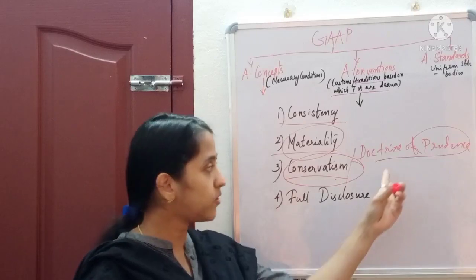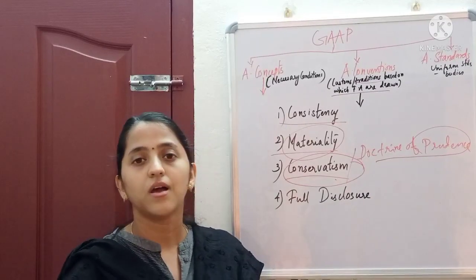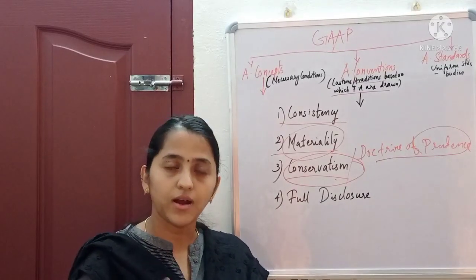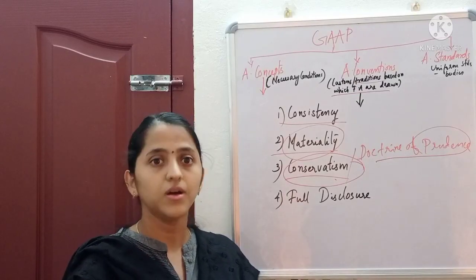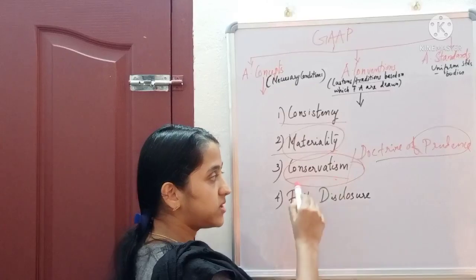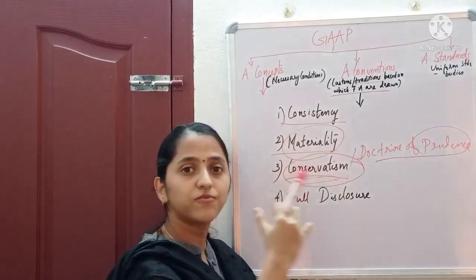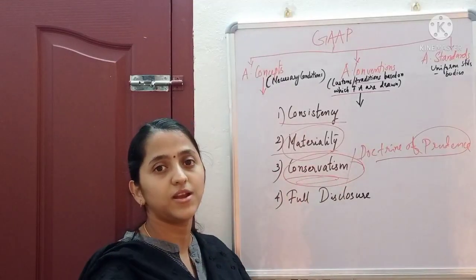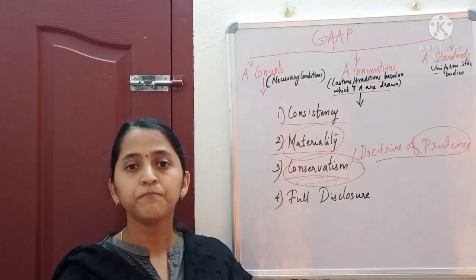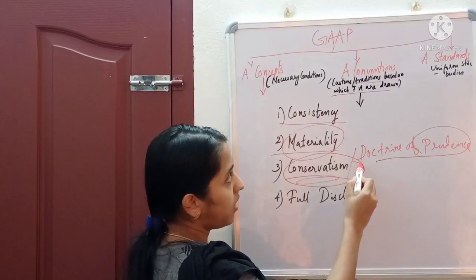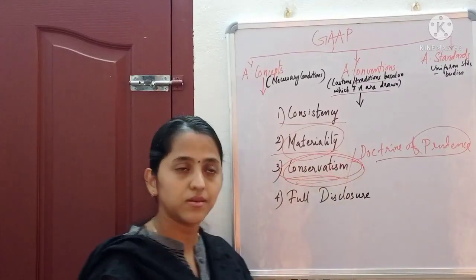It is also known as the doctrine of prudence, because if any unexpected contingencies or emergency situations occur, the provisions we have kept for future unanticipated losses will be useful. We can use them and solve the situation. So that is the convention of conservatism.